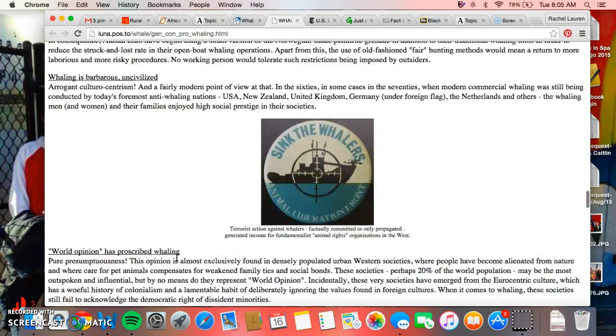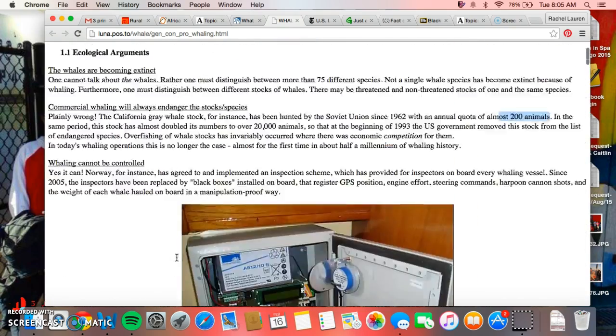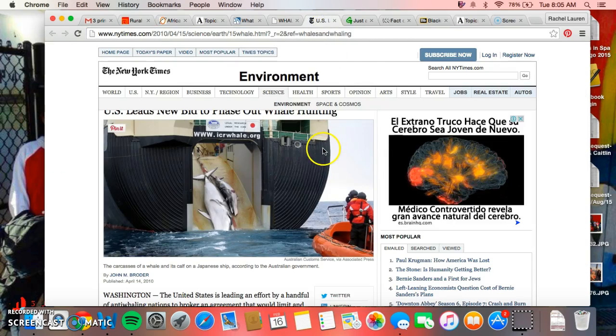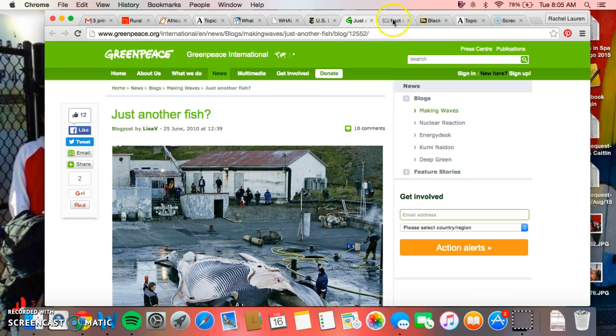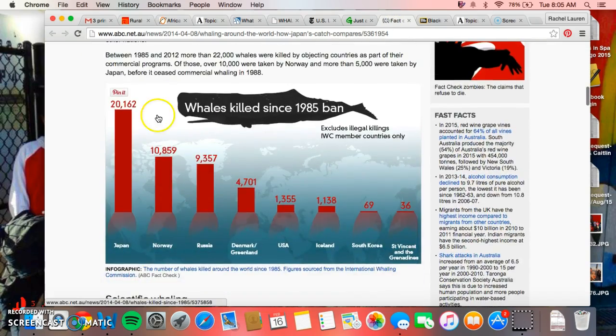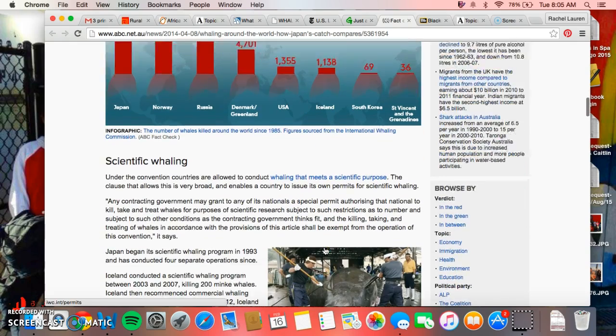So although this is interesting and it might be reliable, we don't really want to trust something like this. This is Luna. I don't know what that website is. I would have to research if it's reliable. But the articles here, especially this fact check, would be great. It gives amazing facts about the whales that were killed since 1985, comparing different countries, very useful information.